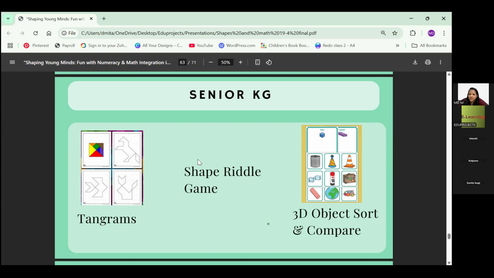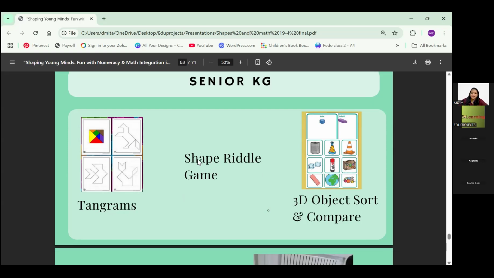3D object sorting, like, this is what they can sort the shapes or spot it, and anything like that. If you're giving them shapes like this, just like a worksheet kind of thing, senior KG, give them scissors, paper scissors that are blunt enough, sharp enough only for papers, but it won't cut the fingers or anything. You have to be careful. But give them to cut these things and let them stick it and sort it. So it's like a long activity and something which will keep them focused and interested in this particular thing.